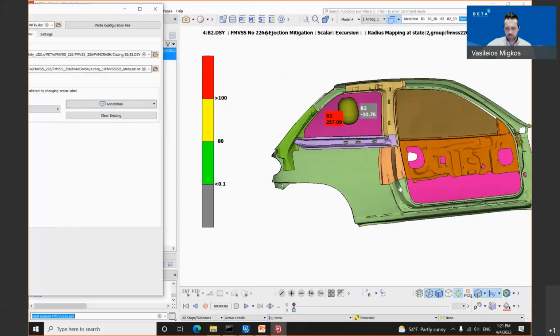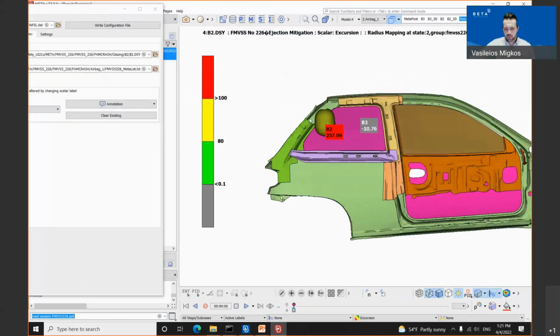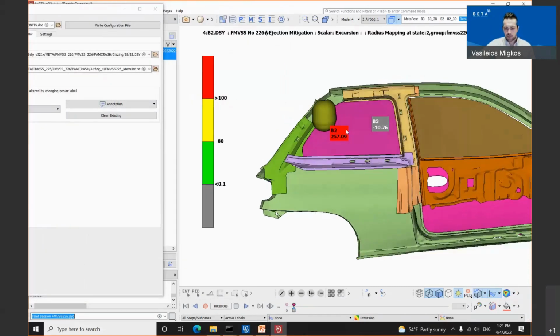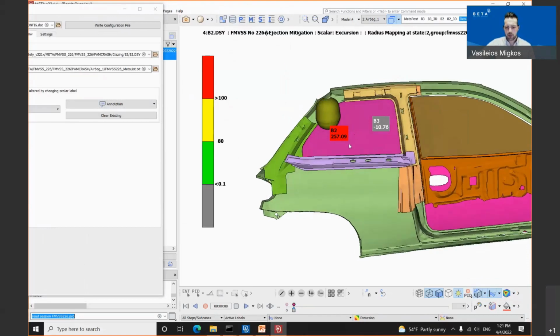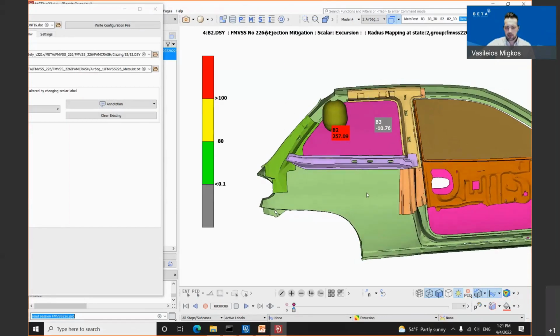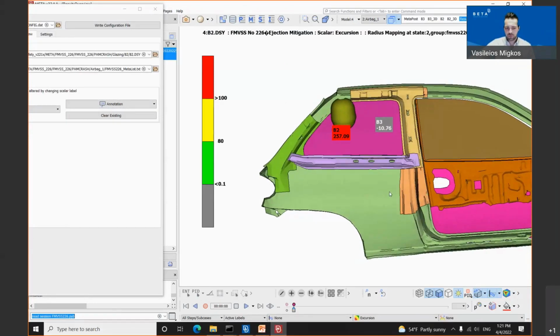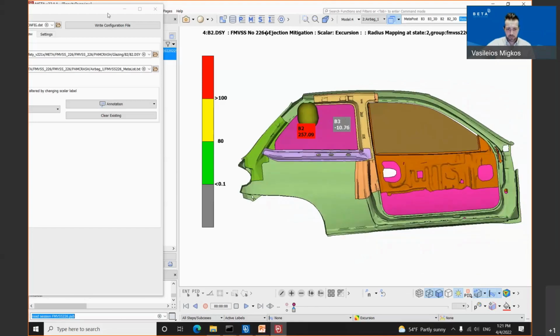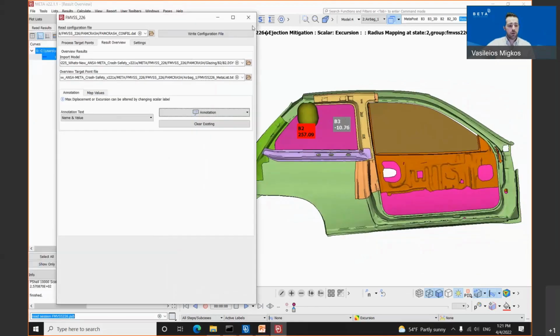You will notice that the point B2, according to the excursion window, lies above 100 according to the color bar or the fringe bar, and the point B3 is on the safe side. It lies below the 0.1 value. In such an easy way, the user can create and post-process according to the FMVSS 226 protocol.